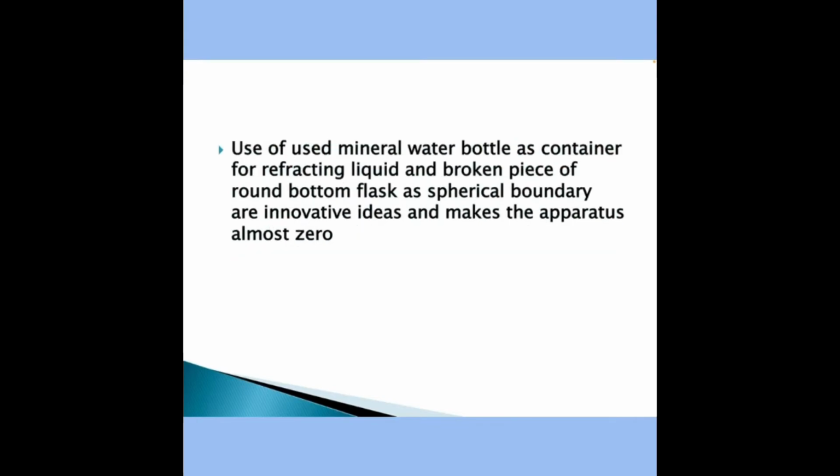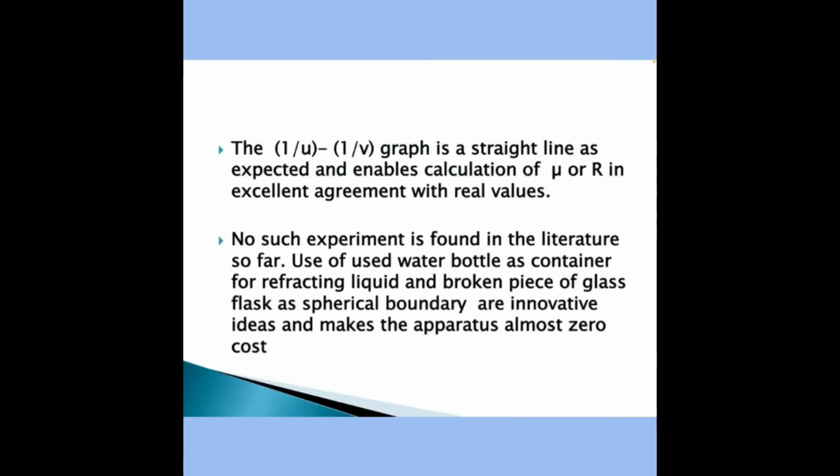Use of a used mineral water bottle as container for refracting liquid and a broken piece of round bottom flask as a spherical boundary are innovative ideas and make the apparatus almost zero cost. The 1/u versus 1/v graph is a straight line as expected and enables calculation of refractive index or radius of curvature in excellent agreement with real values.